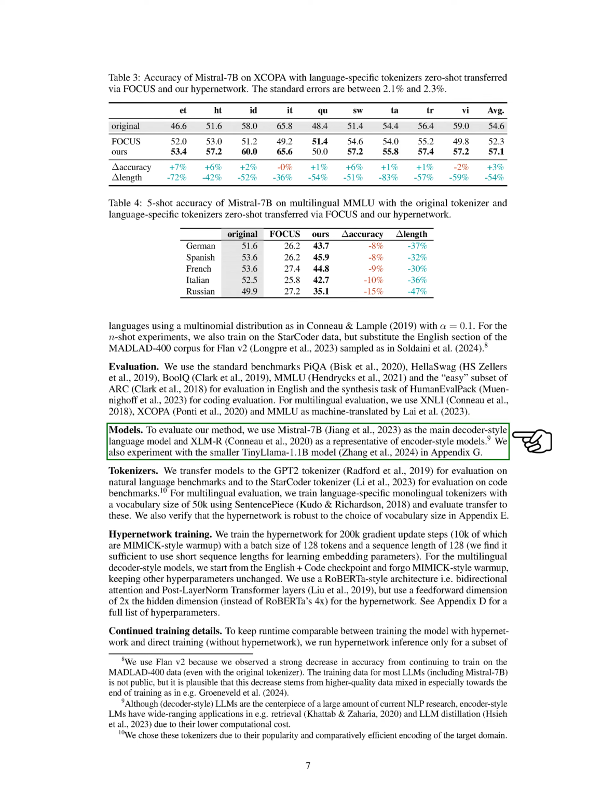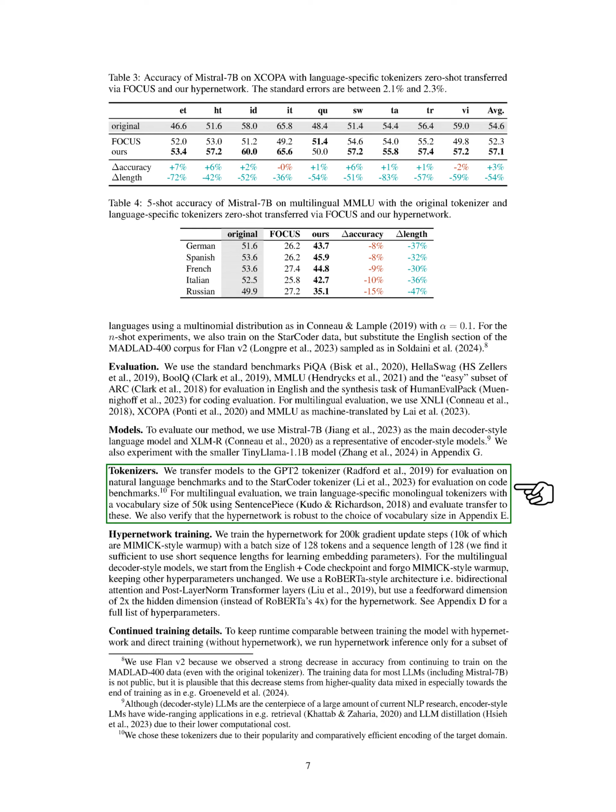To assess our method, we utilize Mistral 7B as the main decoder-style language model and XLM-R as an encoder-style model. We also experiment with the TinyLlama 1.1B model. We transfer models to the GPT-2 tokenizer for natural language benchmarks and to the StarCoder tokenizer for code benchmarks. In multilingual evaluation, we train language-specific tokenizers with a vocabulary size of 50K using SentencePiece.